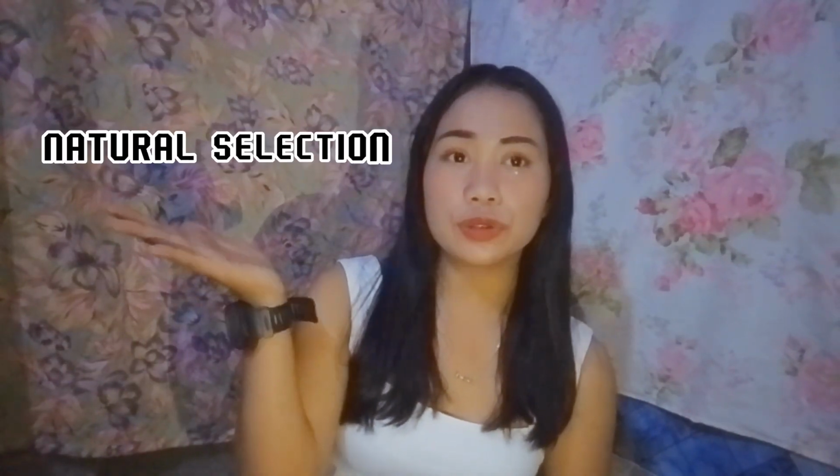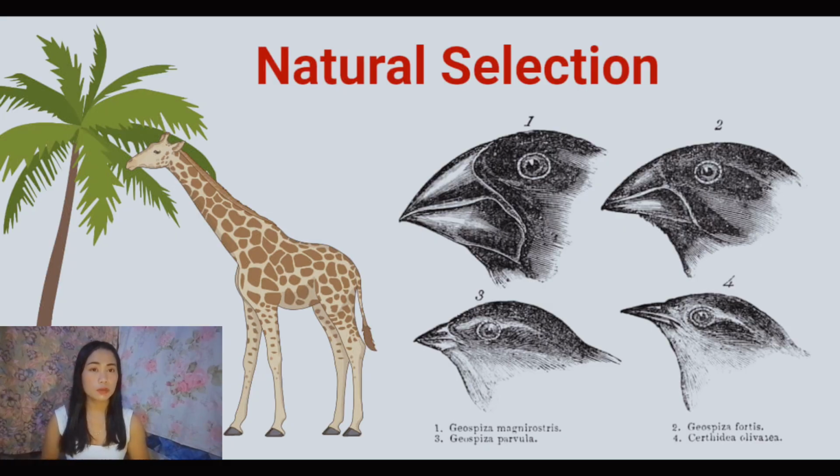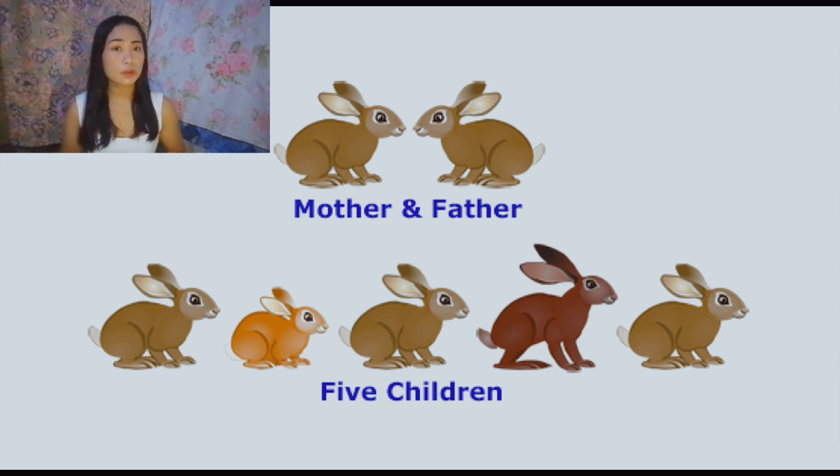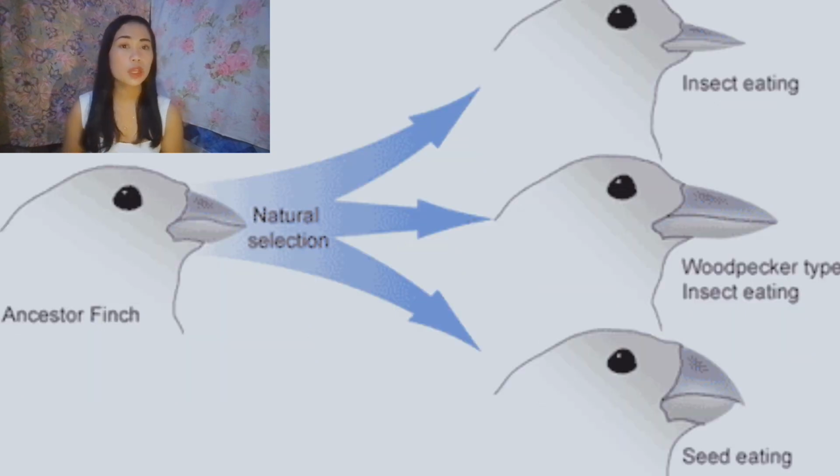First, we have natural selection. What is natural selection? Charles Darwin introduced natural selection as an evolution process, which hypothesizes that all forms of life came from a common ancestry, which developed into various forms as they adapted to their environment.